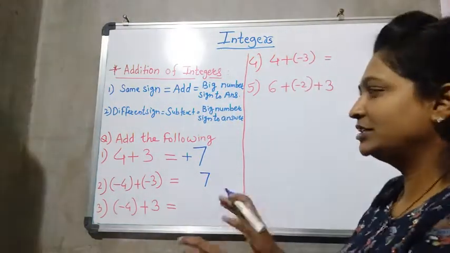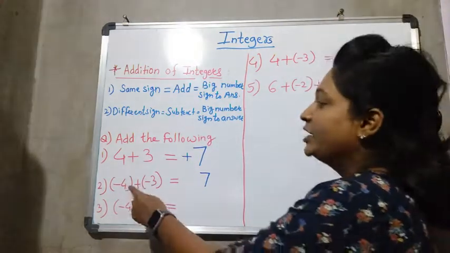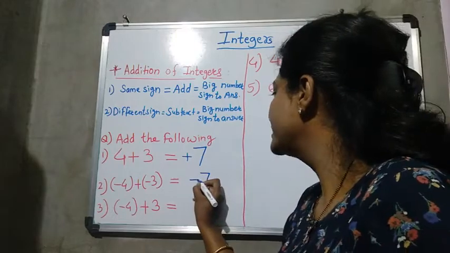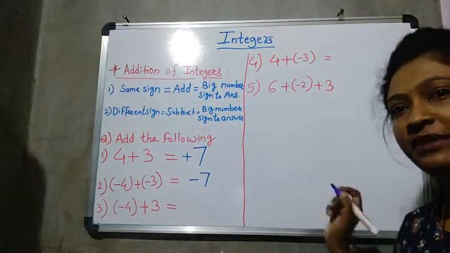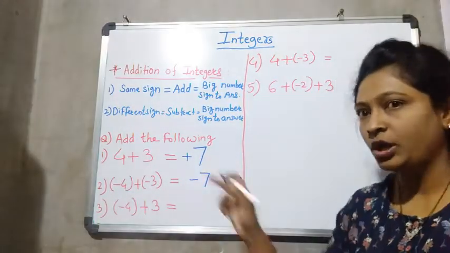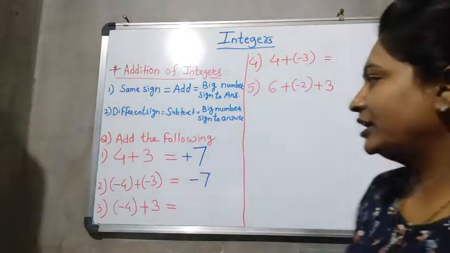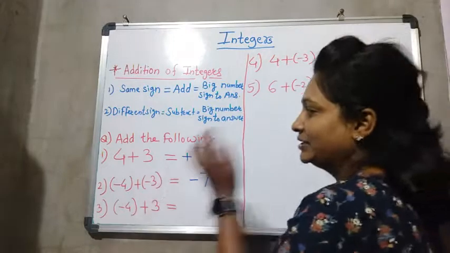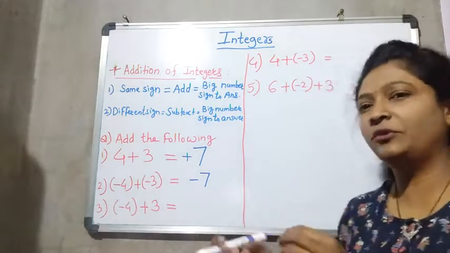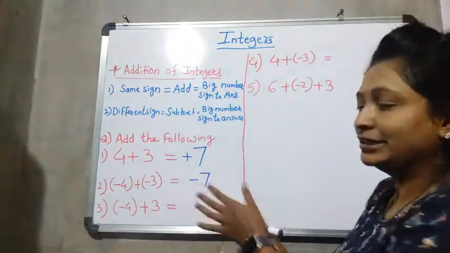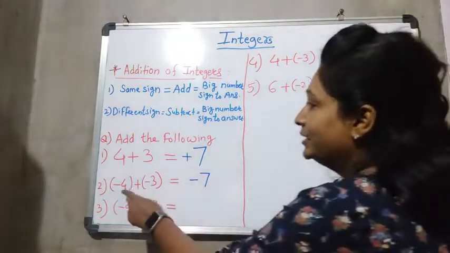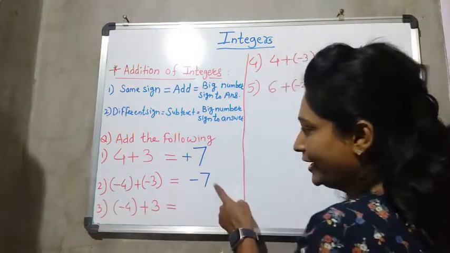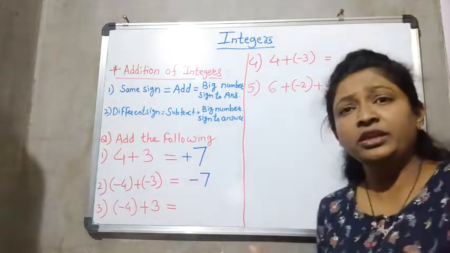Here we have to see the general number. Now 4 is bigger. So 4 has which sign? Minus sign. So for the answer it is minus 7. Why? The big number's sign we have to give. Always remember, don't think that minus 3 is bigger and minus 4 is smaller. While doing addition and subtraction, just keep this in your mind. If you want to solve it in an easy way, think like that: 4 is big and 3 is small. So 4 has a minus sign, so for the answer also we give the minus, negative sign.